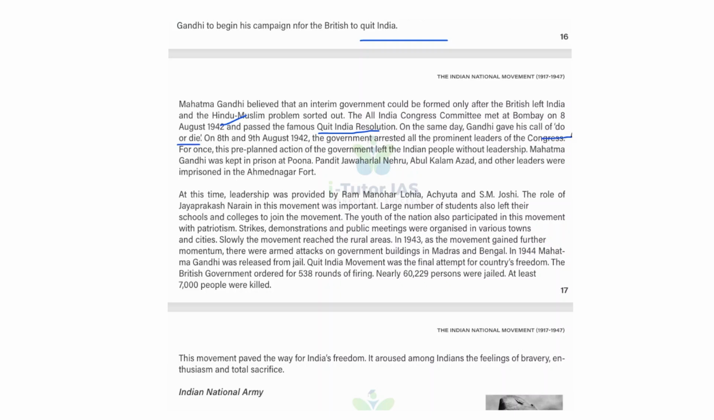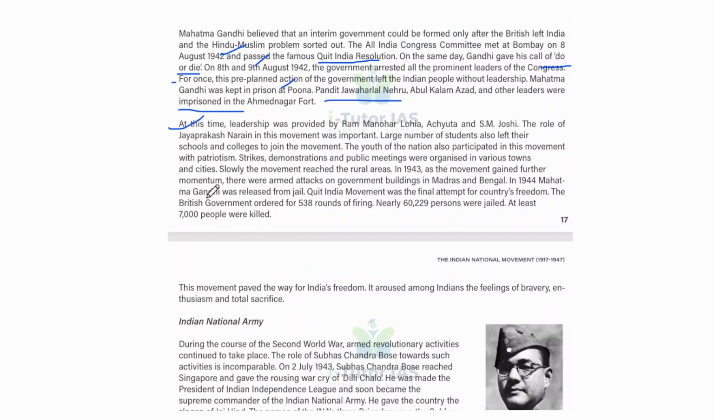Okay, so on 8th and 9th August 1942, the government arrested all the prominent leaders of the Congress. For once, this pre-planned action of the government left the Indian people without leadership, and Mahatma Gandhi was kept in prison at Pune. And Pandit Jawaharlal Nehru, Abul Kalam Azad, and other leaders were imprisoned in the Ahmednagar fort. And at this time, leadership was provided by Ram Manohar Lohia, Achyut Patwardhan, and S.M. Joshi. The role of Jayaprakash Narayan in this movement was important. And a large number of students also left their schools and colleges to join the movement.